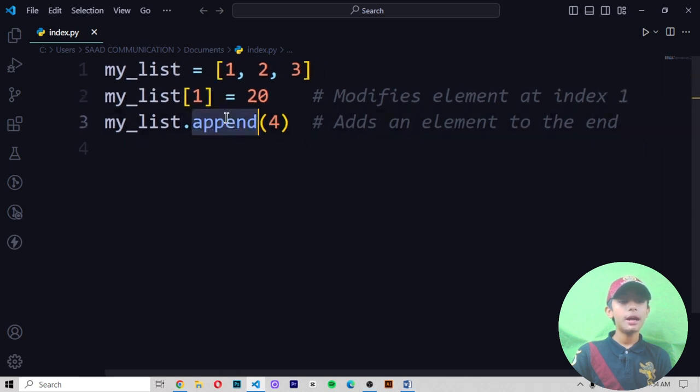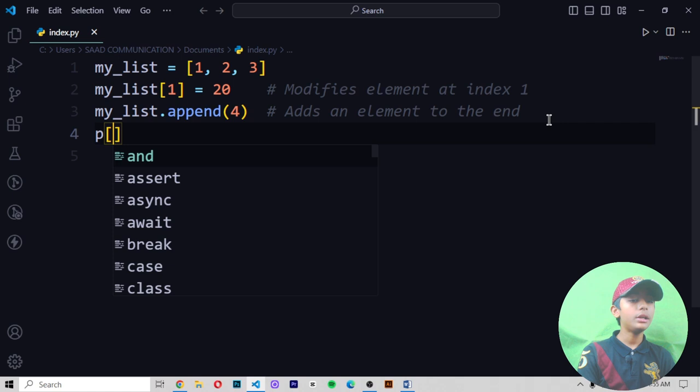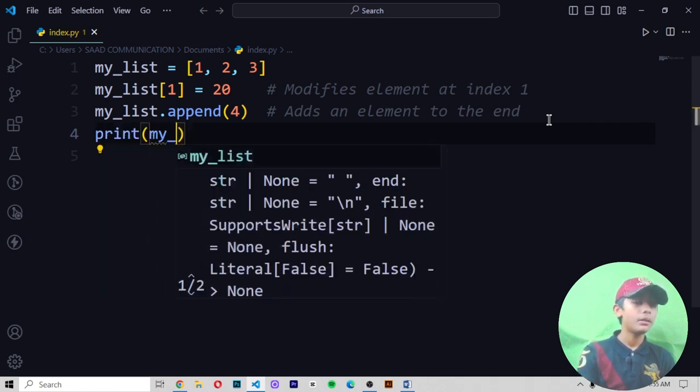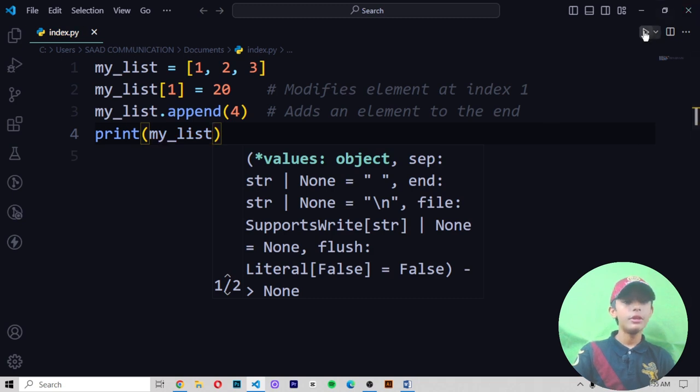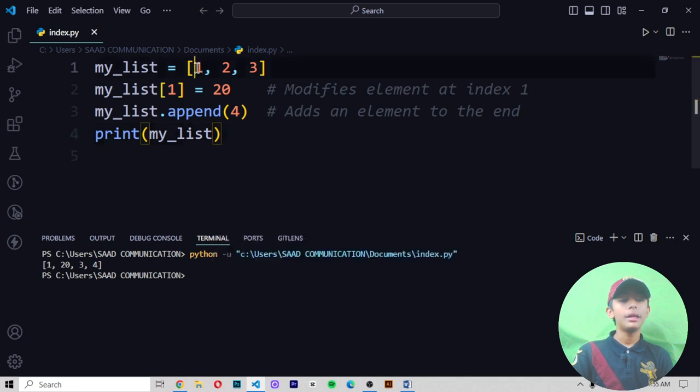Then here I write my list dot append. The second line modifies the element at index 1, and the third line adds an element to the end. For that, you only write print my list. If you save it and run it, it gives you 1, 20, 3, 4. But here we wrote 1, 2, 3. Why is it giving me 1, 20, 3, 4?